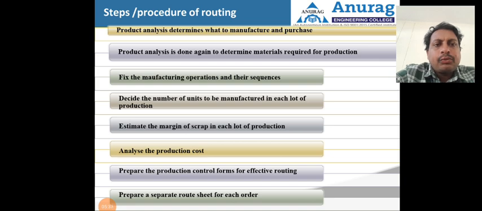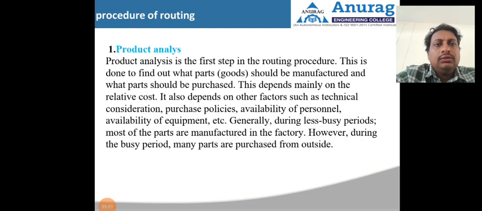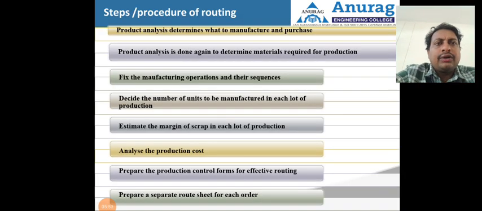prepare the production control forms for effective routing, and prepare a separate route sheet for each order. So these are the steps involved in the routing procedure, or factors affecting the routing procedure. Now we are going to see in detail about this routing procedure. First step will be analysis, product analysis.